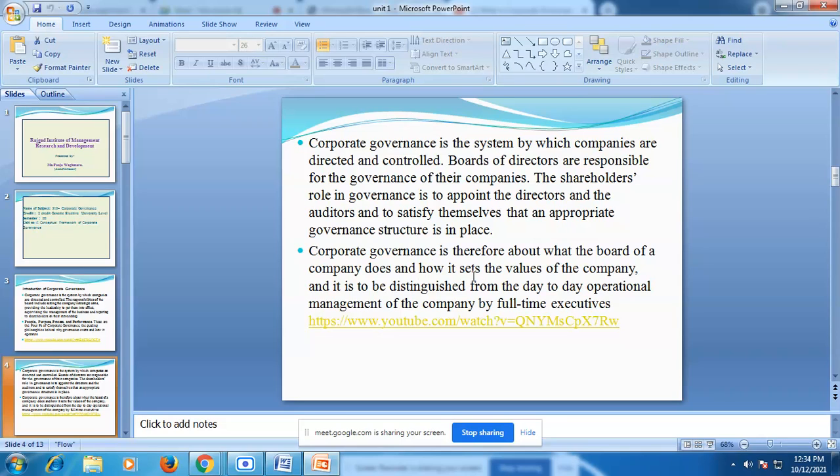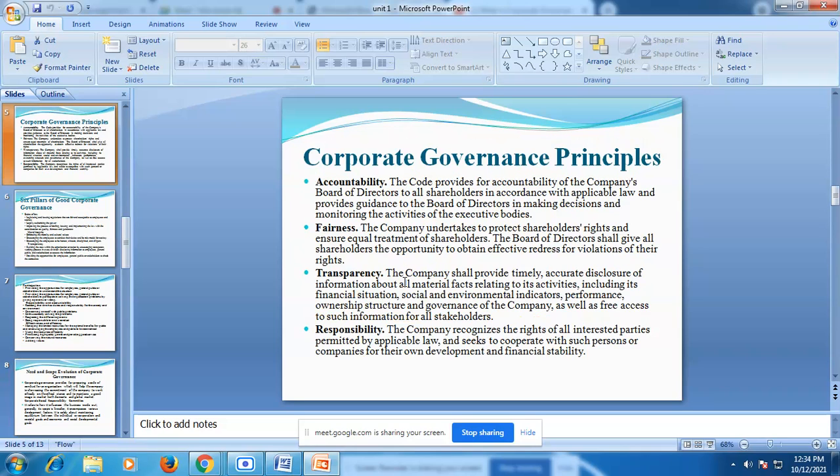So corporate governance is therefore about what the board of the company does and how it sets the value of the company, and it is distinguished from the day to day operational management of the company by full time executives. So here in this slide, students, we are going to learn about the corporate governance principles.